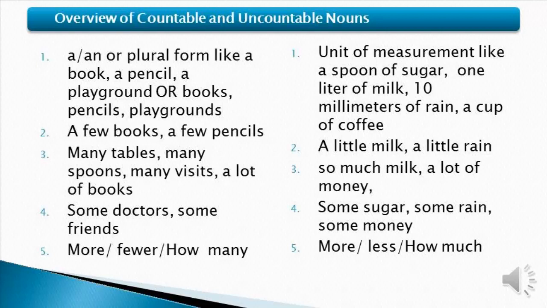At number 4, we have some doctors, some friends. So some goes both with countable and uncountable nouns. We can say some doctors, some money, some sugar, some rain. And lastly, more, fewer, how many.